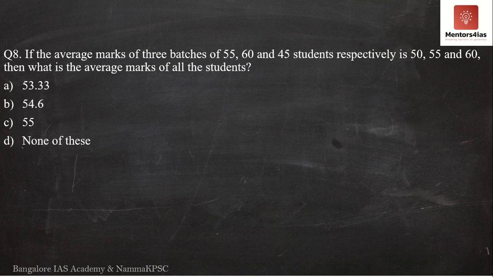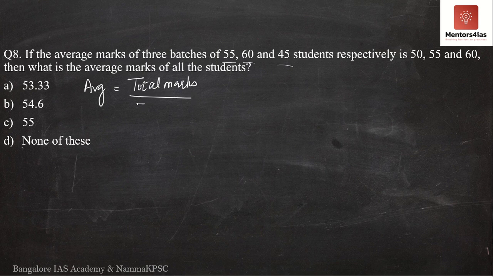So there are 3 batches of 55, 60 and 45 students respectively, and their average marks are 50, 55 and 60. So what is the average marks of all students? Now, in order for us to determine the average marks of all students, what do we need? We need the total marks of all students in all the 3 batches included.